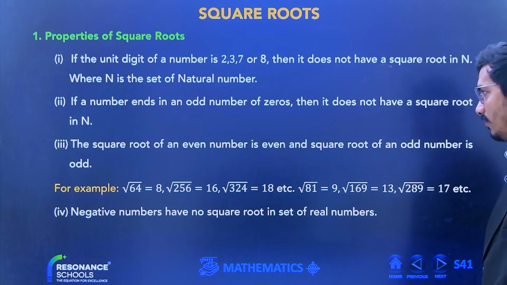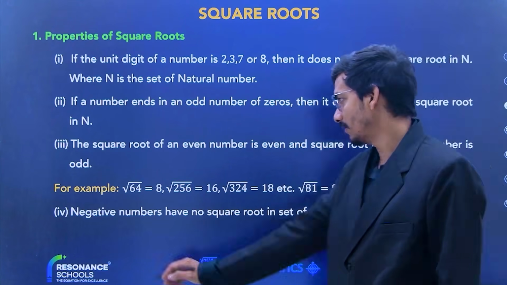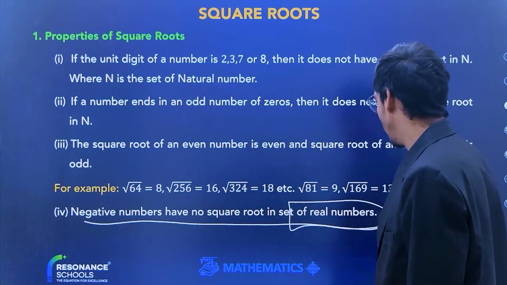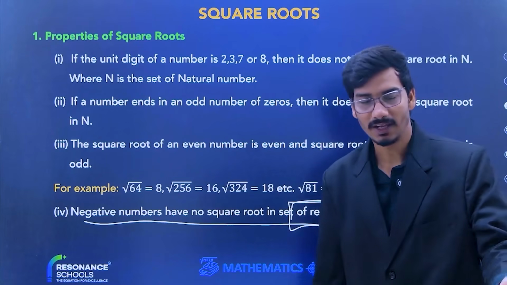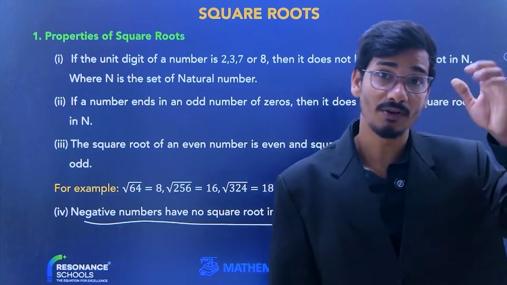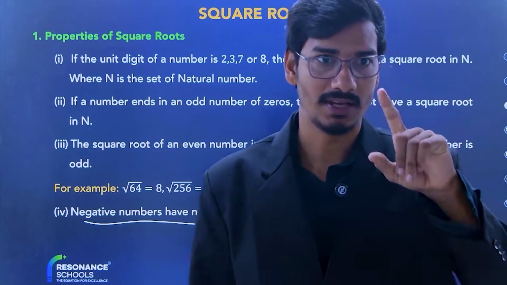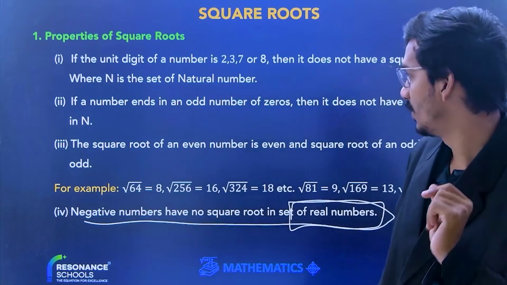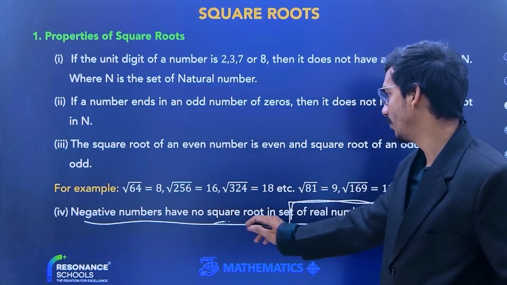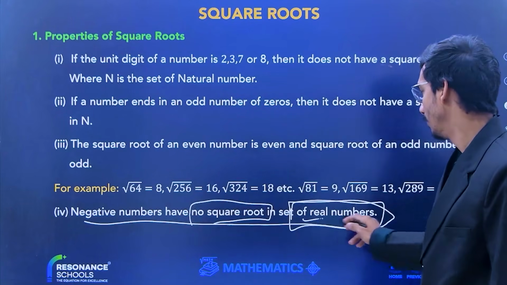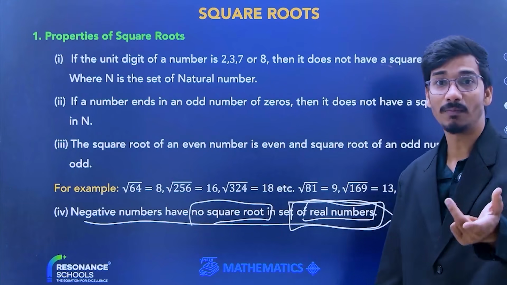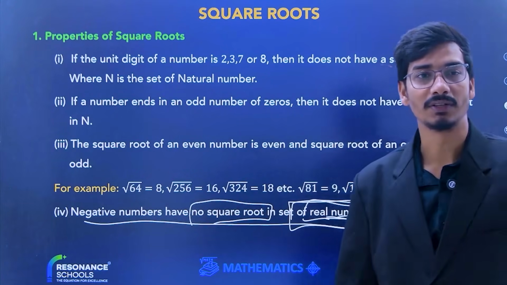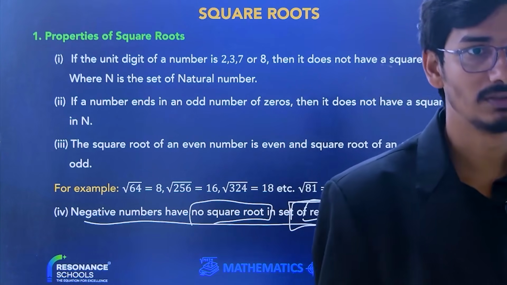These are square root values. A negative number has no square root in the real numbers. I told you, the square root of a negative number is a complex number. We will study it in class 11. So here the negative number has no square root, because that square root is contained in the complex numbers. But in today's class we are only studying real numbers. So that's why this is not possible.